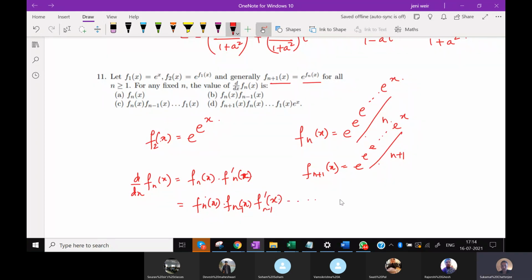So this will go on. Therefore, d/dx of fn(x) will be equal to fn(x) into f(n-1)(x) into f(n-2)(x) all the way up to f1(x).